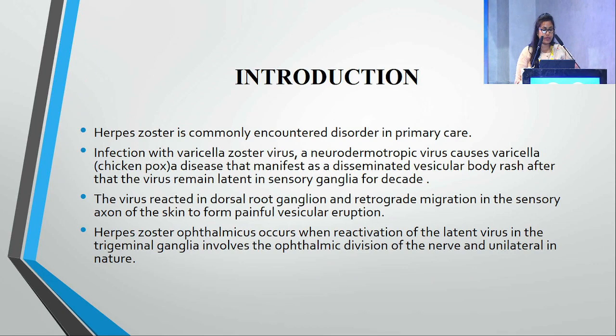Herpes zoster is a commonly encountered disorder in primary care. Infection with varicella zoster virus, a neurodermotropic virus, causes varicella, a disease that manifests as a disseminated vesicular body rash. After that, the virus remains latent in sensory ganglia for decades. The virus reactivates in the dorsal root ganglia and migrates retrogradely along the sensory axon to the skin to form a painful vesicular eruption. Herpes zoster ophthalmicus occurs when reactivation of the latent virus in the trigeminal ganglia involves the ophthalmic division of the nerve, and it is unilateral in nature.